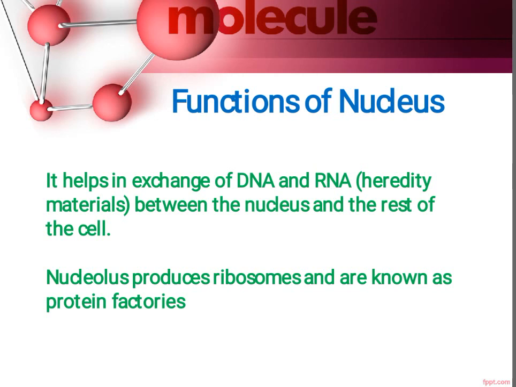And the last function of nucleus is that nucleolus produces ribosomes, which are known as protein factories. Nucleolus, which is present along with nucleus, produces ribosomes, and those ribosomes are known as protein factories because the entire process of protein synthesis takes place at ribosomes.